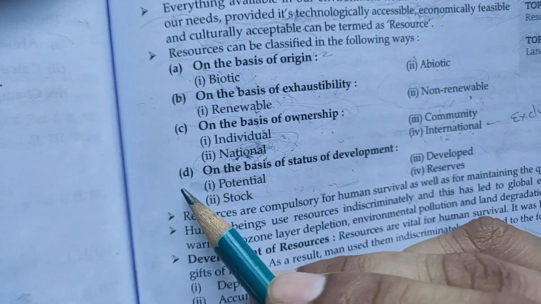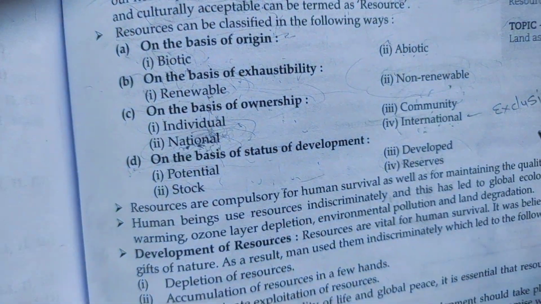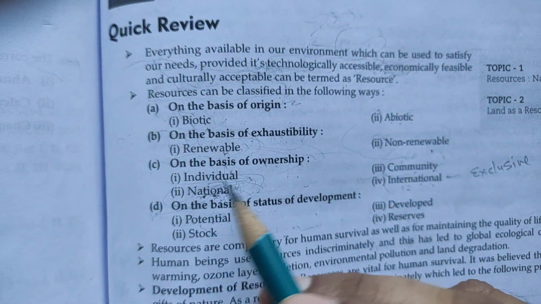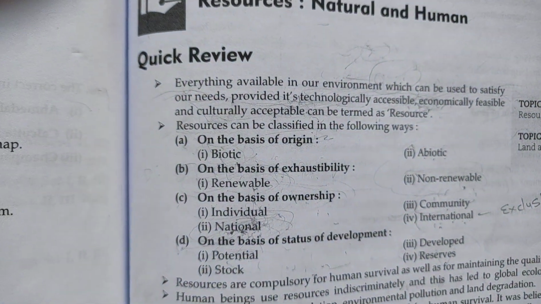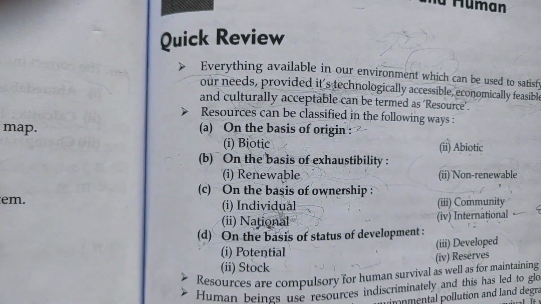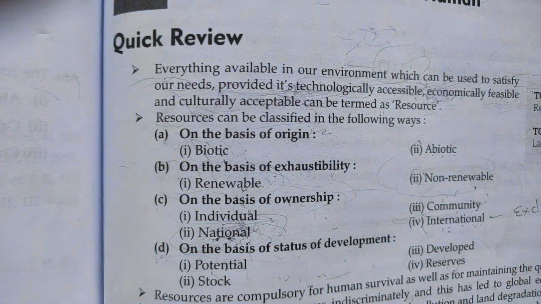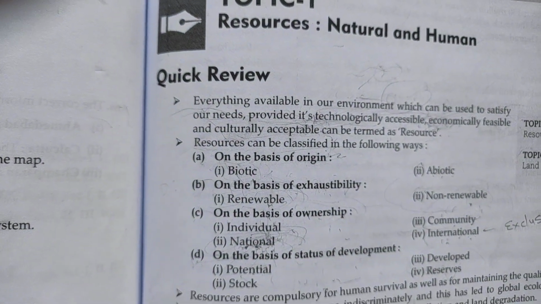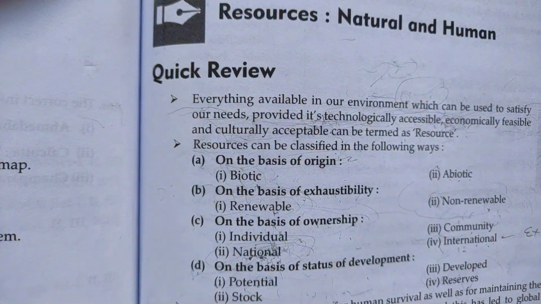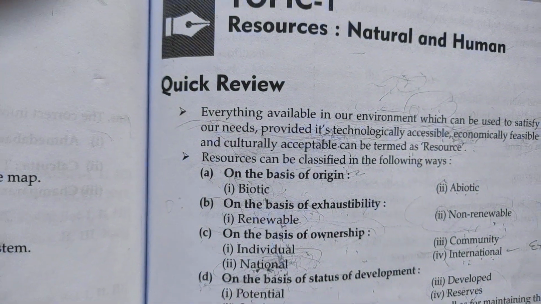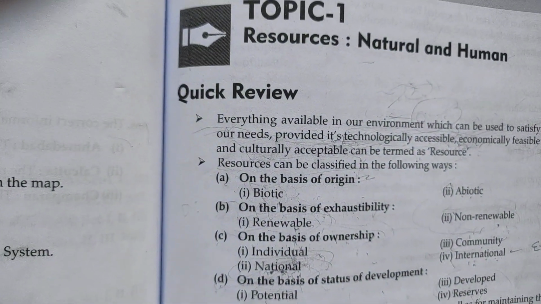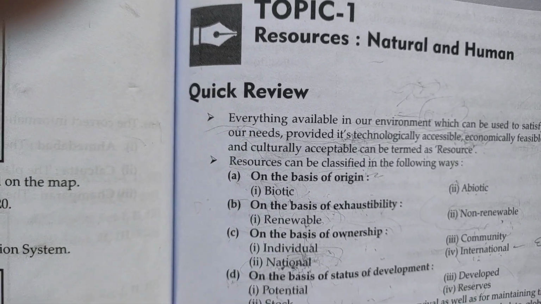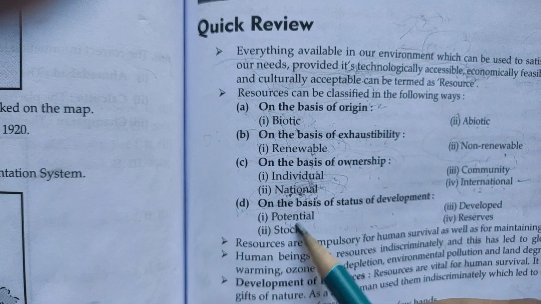Now let's go through this on the basis of status of development, the last category of the resources. So potential, like the name is saying, the potential. We know that we have this much potential, but we are not utilizing that at its best. Like we can take the example of Rajasthan, where we have a lot of potential to utilize the solar energy, but we are not utilizing it at its best. In Gujarat, we have a lot of potential to utilize the wind energy, but we are not utilizing that wind energy at its best. So that is a potential resource.